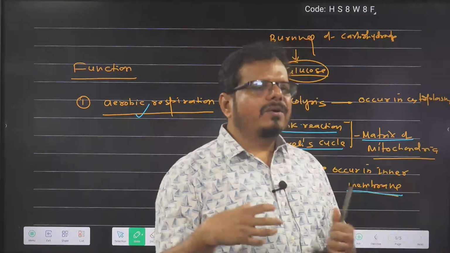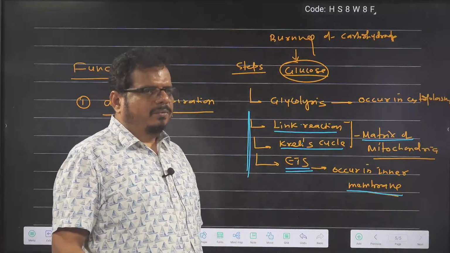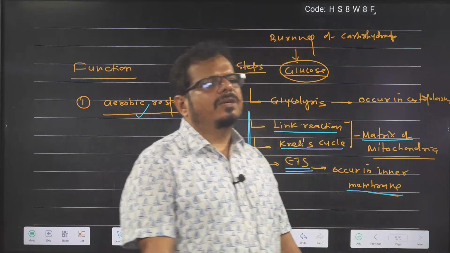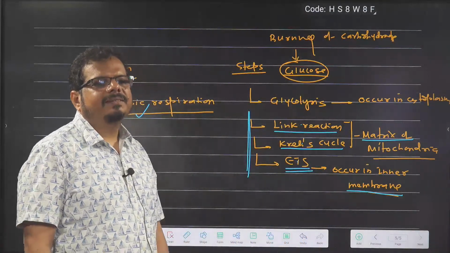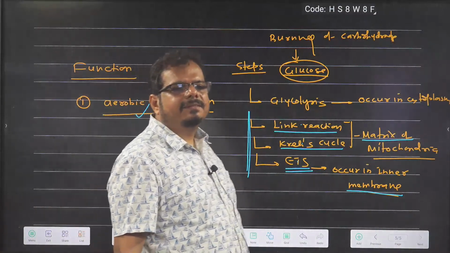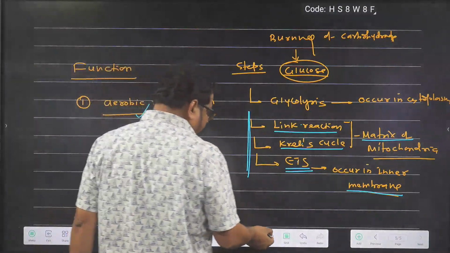So for the need of energy in your body, what happens? Food burns. And when food burns in presence of oxygen, it is called aerobic respiration. Is it clear? Done? Okay. Now we are moving ahead.